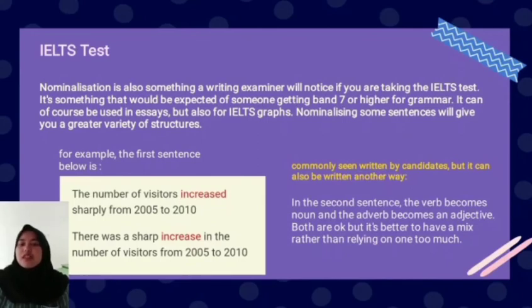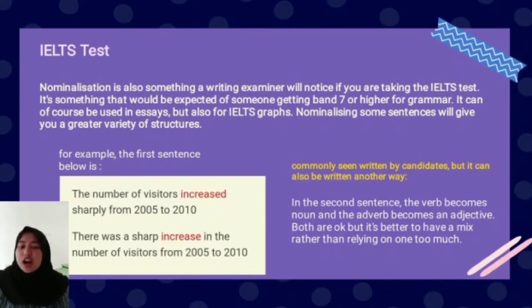For example, the first sentence below is commonly seen, written by candidates, but it can also be written another way. The number of visitors increased sharply from 2005 to 2010.